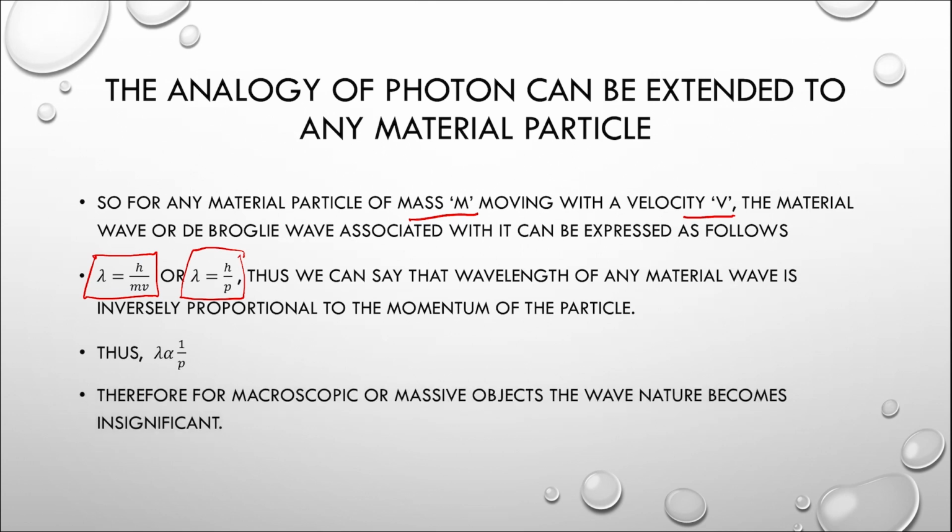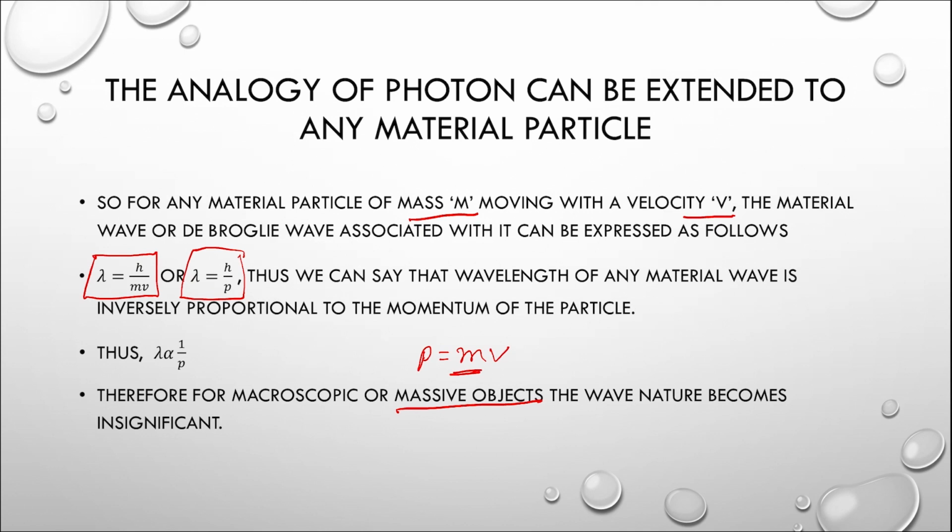Therefore, for macroscopic objects or massive objects, since they are massive or macroscopic, they are going to have high momentum. The reason is because momentum is m times v. For those objects which have great mass, they obviously also would have high momentum.